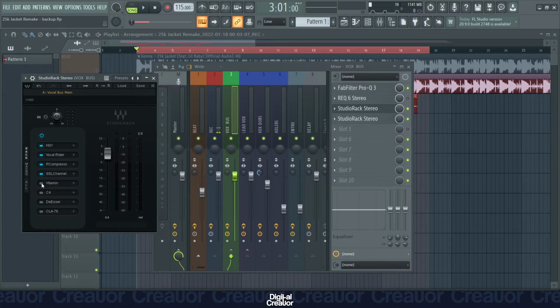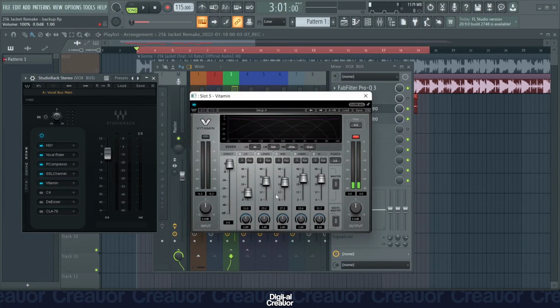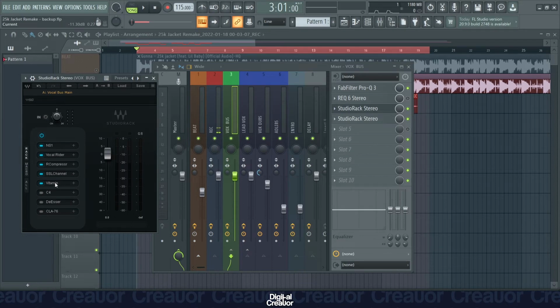Next plugin, Vitamin by Waves. This plugin just boosts the signal in bands. As you can see here, the signal is split into bands, and you can boost certain frequencies. This plugin is very good for brightening the vocals. I'd recommend any mix you're doing to include this plugin. It brightens the vocals a lot. So these are my settings for this plugin, and this is what it sounds like with the Vitamin plugin added on.